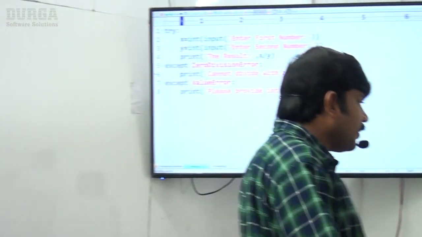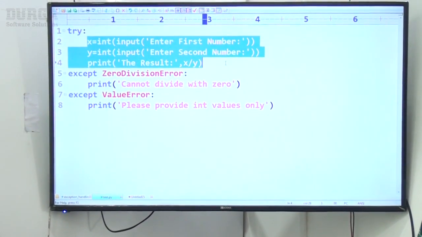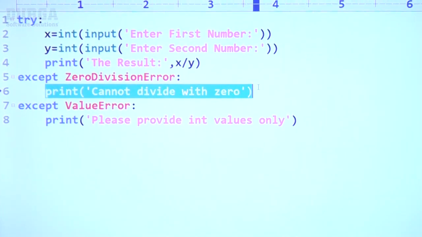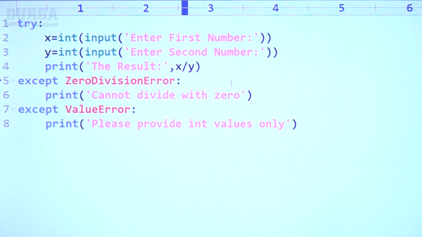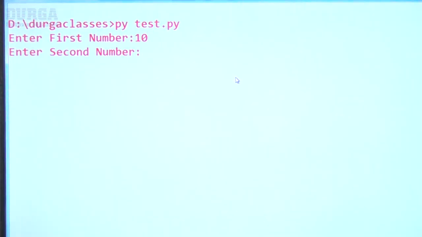Here I'm taking the same example. Already I took x and y, the result x by y, ZeroDivisionError: can't divide with zero, ValueError: please provide int values only. Now let me execute 10 and 2.